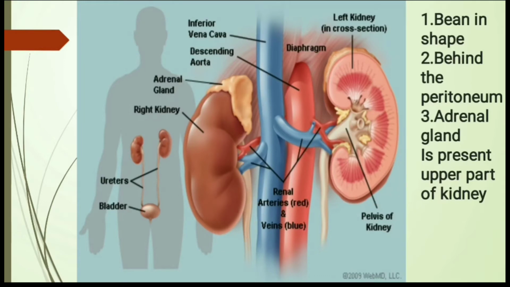And friends, where are the kidneys located? That is position, behind the peritoneum. What are the relationships of the kidney? At the upper part, the adrenal gland. And friends, the relationships can be described as left side, right side, upper part, medial, lateral.